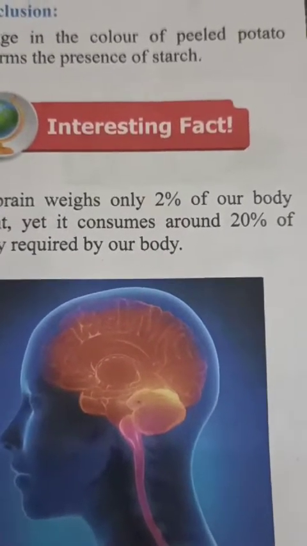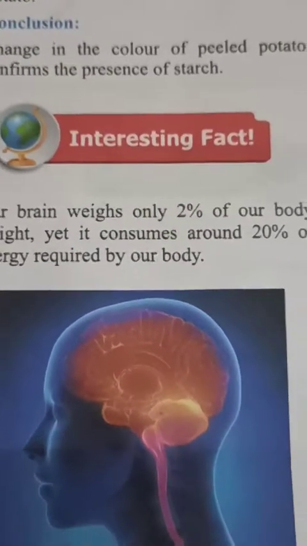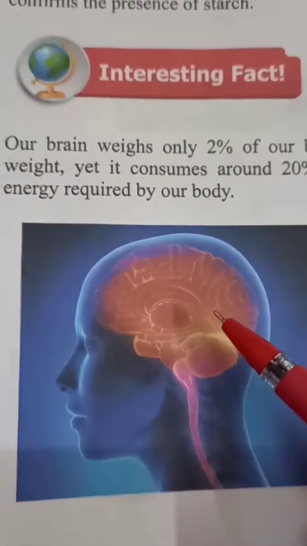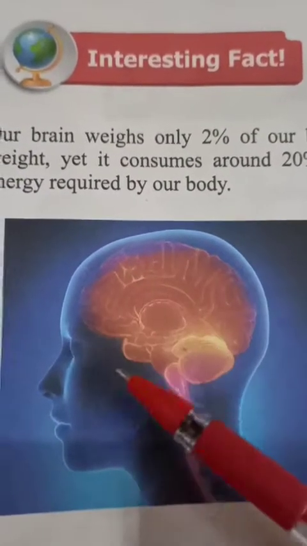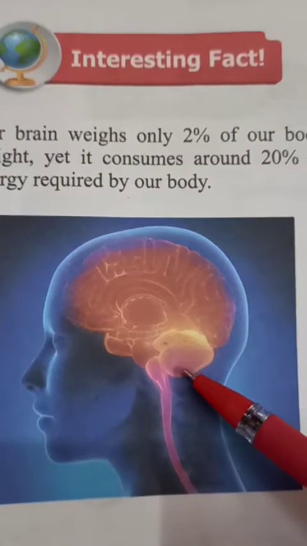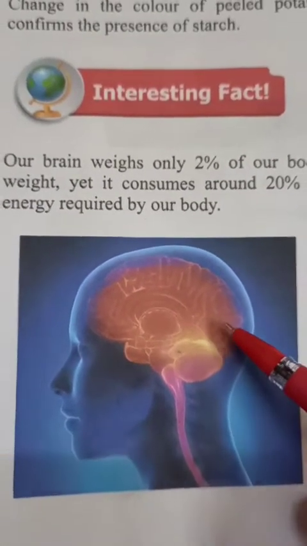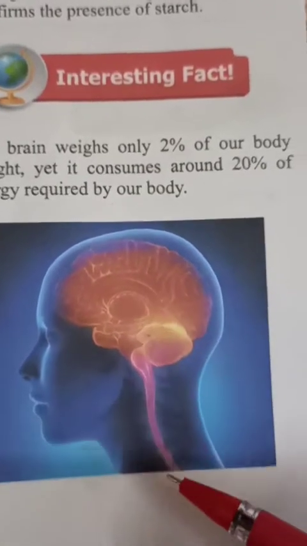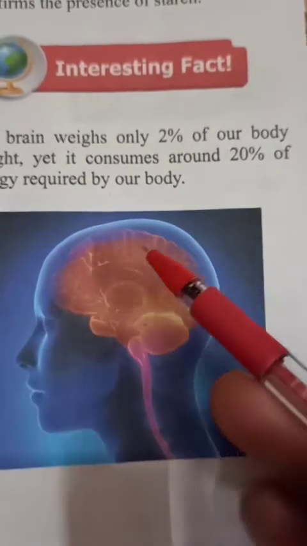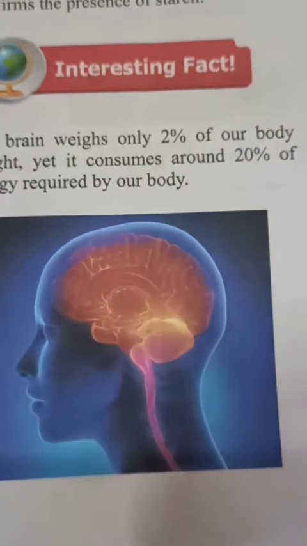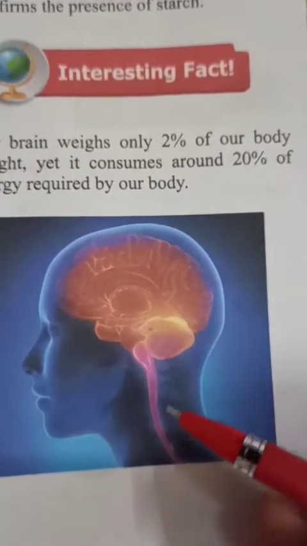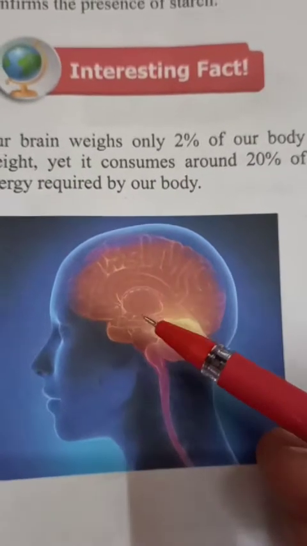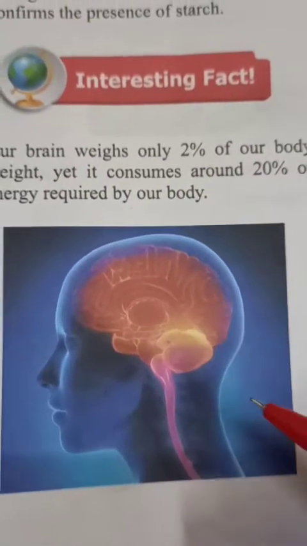Children, can't you think how this much energy is consumed in the brain? Because it is only 2% of our total body. Brain is very small compared to the whole body, and brain is the ultimate master of our body.